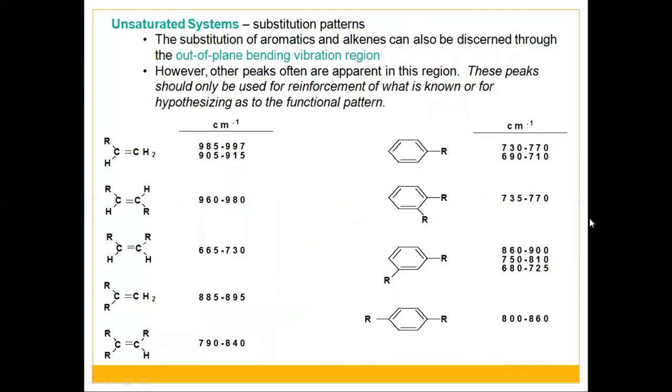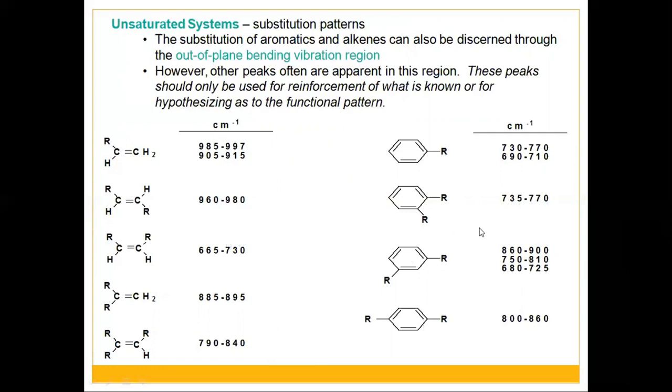The substitution of aromatics and alkenes can also be discerned through the out-of-plane bending vibration region. However, other peaks often are apparent in this region. These peaks should only be used for reinforcement of what is known or for hypothesizing the substitution pattern. We have already discussed the substitution patterns in alkenes in the video on alkene interpretation.